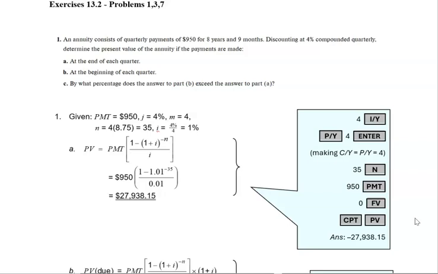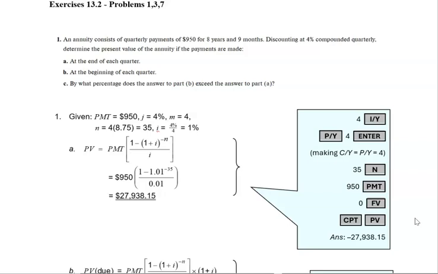Determine the present value of the annuity if the payments are made at the end of each quarter, and then at the beginning of each quarter, just like we did in chapter 12 and 13.1. By what percentage does the answer in part B exceed the answer in part A? So coming up with our percentage.